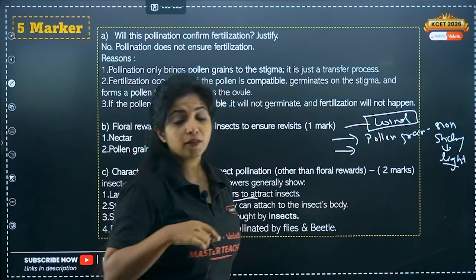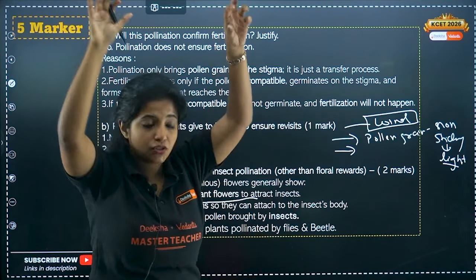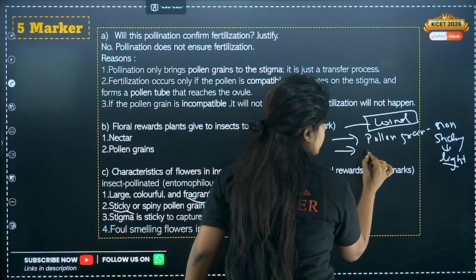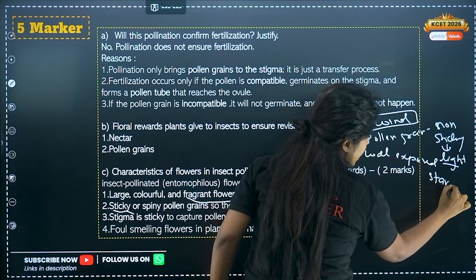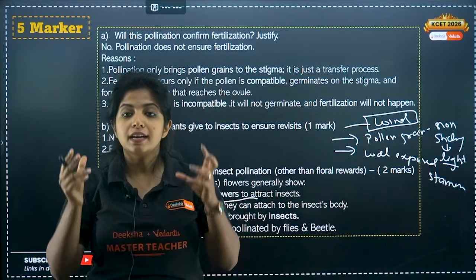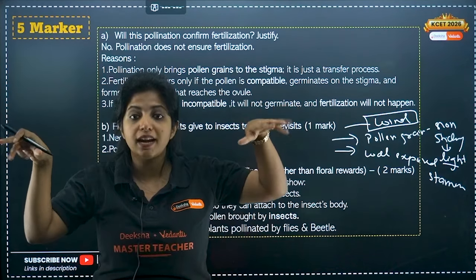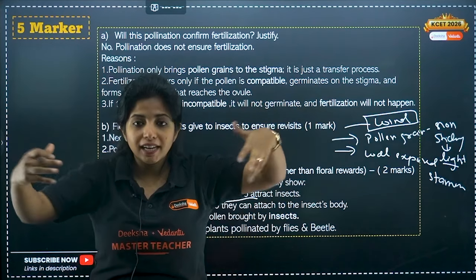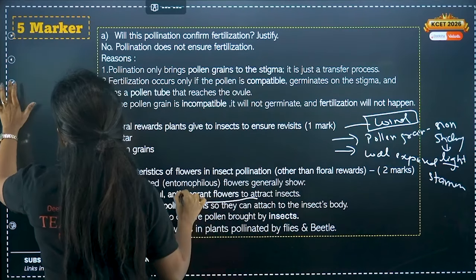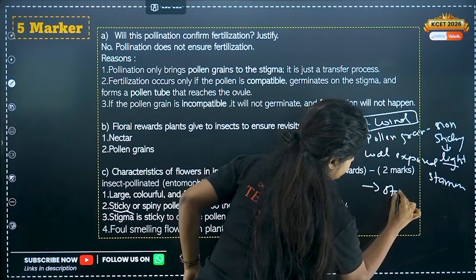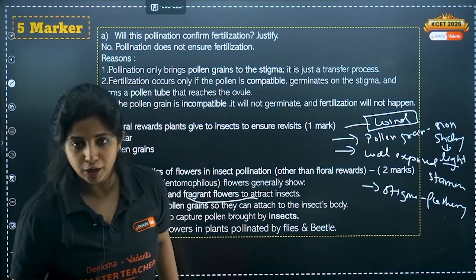Now my dear children, what about the stamen? Stamen should be exposed, well exposed stamen so that wind can carry the pollen grain. So well exposed stamen. Apart from that, what do we have? What about the pistil? The pistil, my dear children, or the stigma which is there, it should be feathery such that it can trap. Stigma, feathery. All these points are super important.